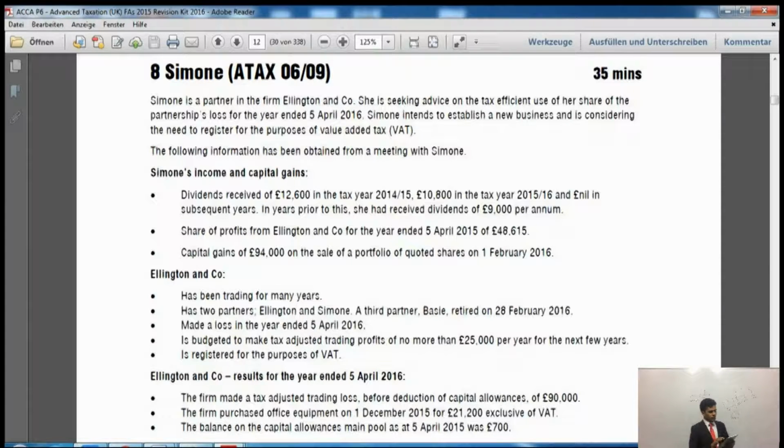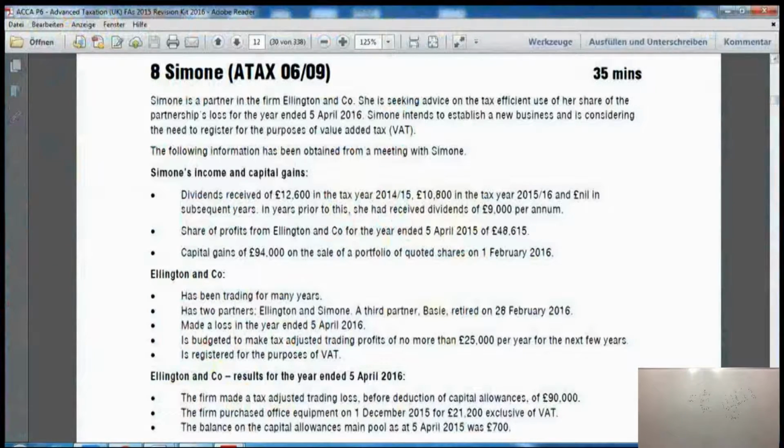I've already shown you this question before, while showing you the small capital allowances, where in the main pool or the special rate pool the amount is less than £1,000 before claiming writing down allowance, then the whole amount will be our capital allowances. That part is also in this question, but we are now going to do the partnership question.